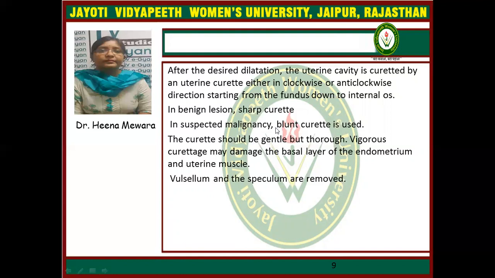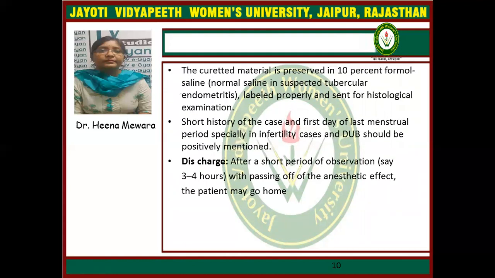Now the valsellum and the speculum are removed, and the curetted material is preserved in 10% formal saline, or normal saline in suspected tubercular endometritis, labeled properly and sent for histological examination.